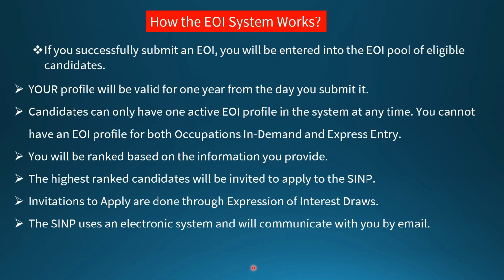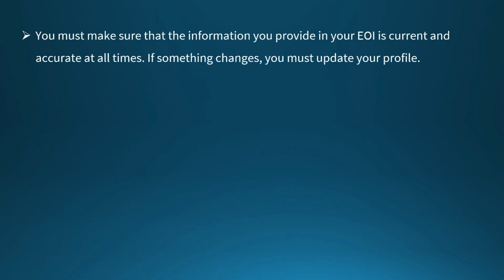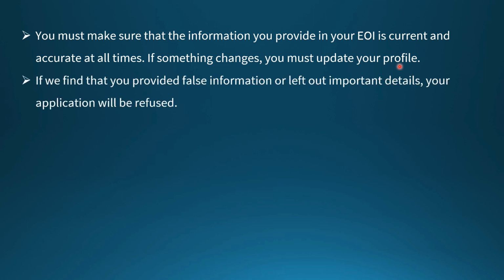SINP uses an electronic system and it will communicate to you by mail. If you are invited to apply, you can use the same login ID and login information you created for your Expression of Interest. You must make sure that the information you provided in the EOI is current and accurate at all times. If something changes, you must update your profile. Something changing means, for example, you took an examination again or retook IELTS. Then you have to update your profile. That we will see later on.